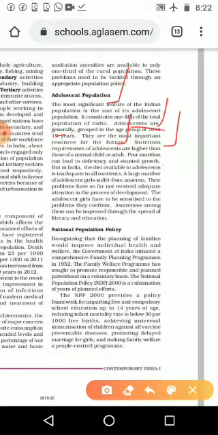Poor nutrition can lead to deficiency and stunted growth. If we are not having proper nutrition, we may develop deficiencies. It may be a blood problem or a skin problem. Because of malnutrition and stunted growth, our growth won't be in an appropriate way.